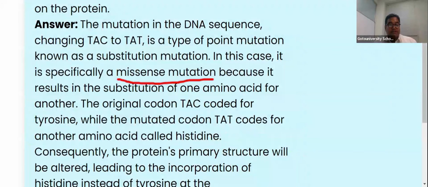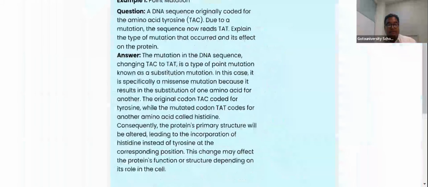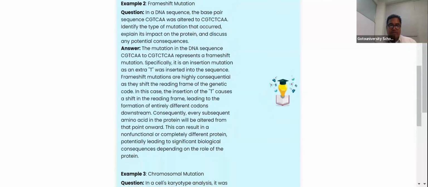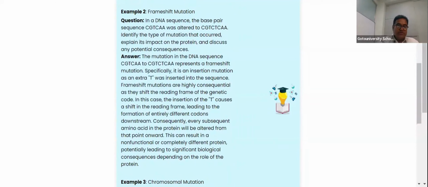So the amino acid, instead of tyrosine, it is getting histidine amino acid, right? So you should be specific in narrating all the examples. This is the way your answer script is supposed to be in the point mutation. And now when we are talking about the frame shift mutation, this is the way your explanation is supposed to be, right?